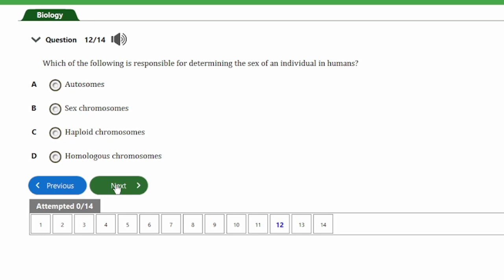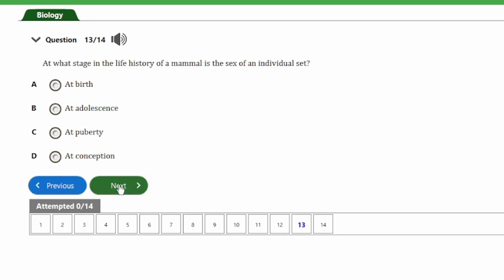So we have the X and the Y chromosome, where the female has an XX, and on the other hand, the male has an XY. So these sex chromosomes help to determine whether an individual is a male or a female. So guys, we're going to consider the next question.